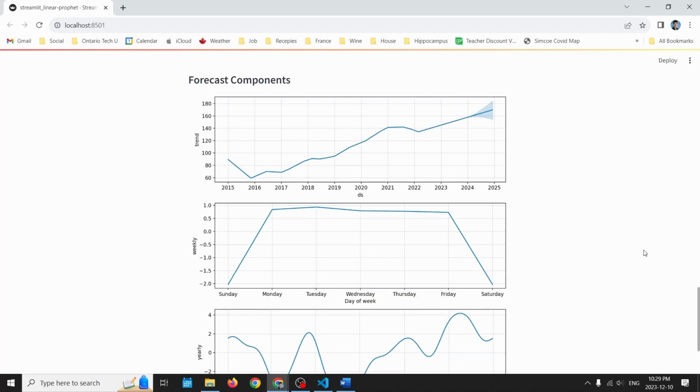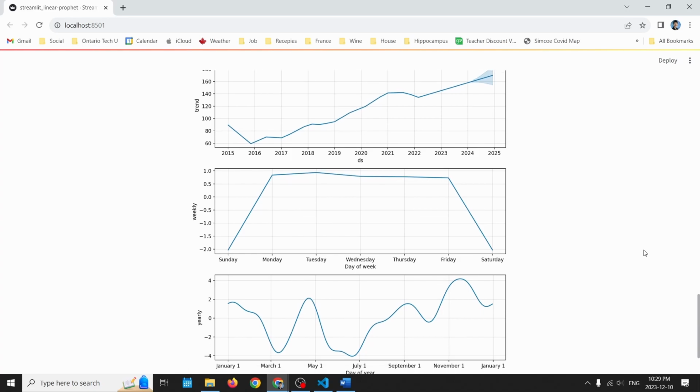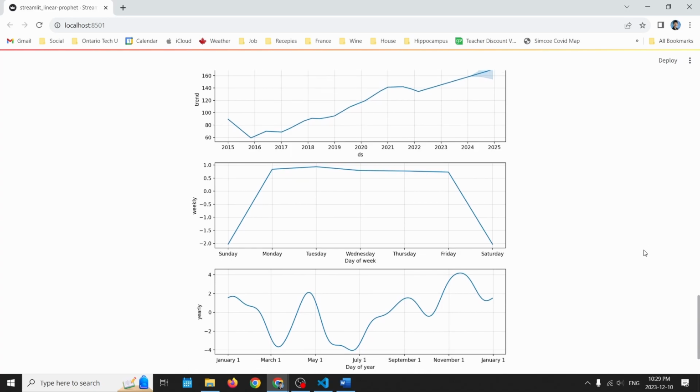Facebook Prophet also can identify forecast components, which is part of how it can be so accurate, including the overall trend, the weekly trend, and the yearly trend, identifying those summer and holiday bumps.